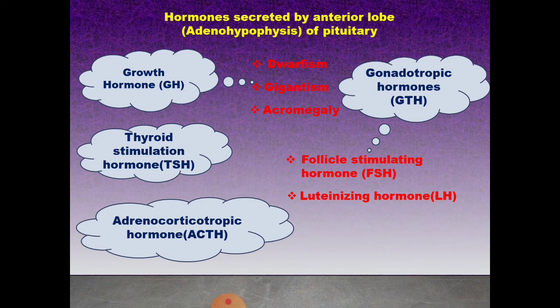Next, prolactin, PRL, also called lactogenic hormone. This hormone initiates development of the mammary gland during pregnancy and stimulates production of milk after childbirth. The adenohypophysis of the pituitary gland secretes five hormones.